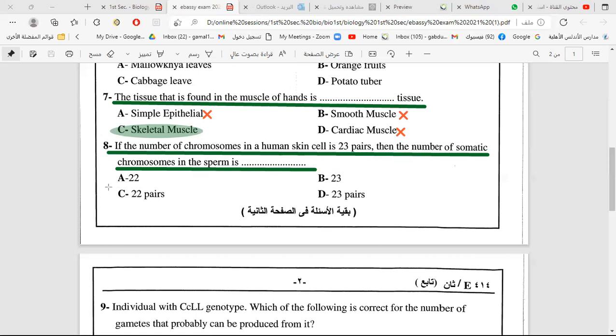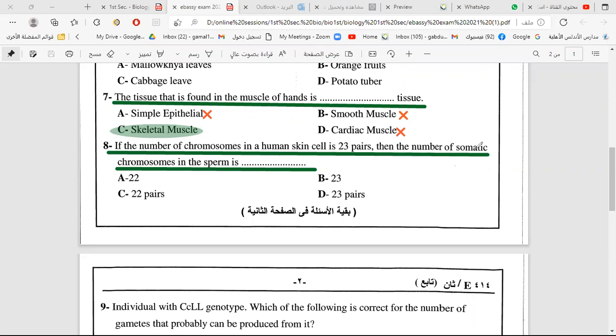Okay. The number of chromosomes in a skin cell is 23 pairs. 22 of them are somatic, and the last pair is the sex chromosomes. The number of somatic chromosomes in sperm: sperm has how many? 23. Very good.